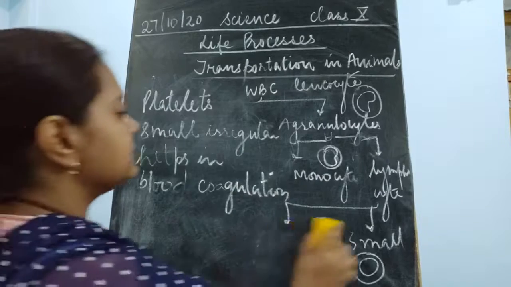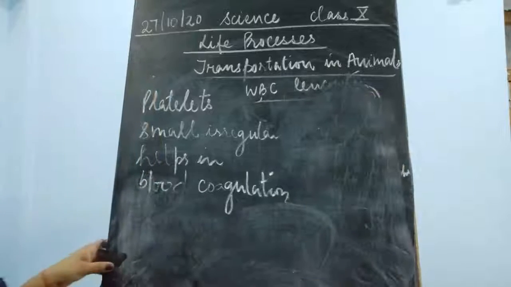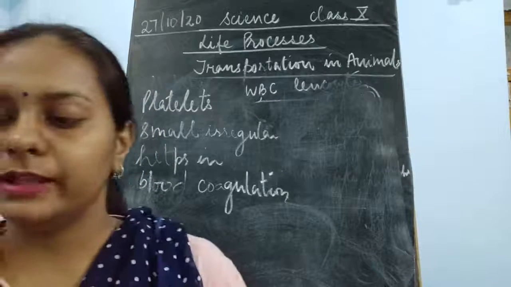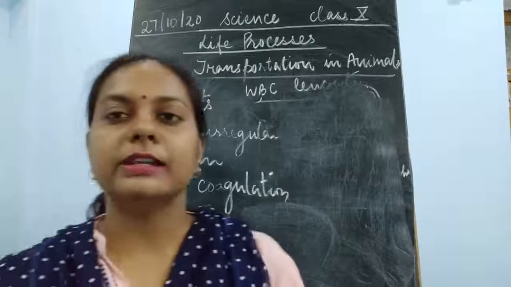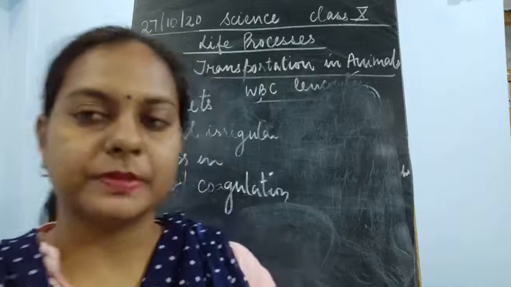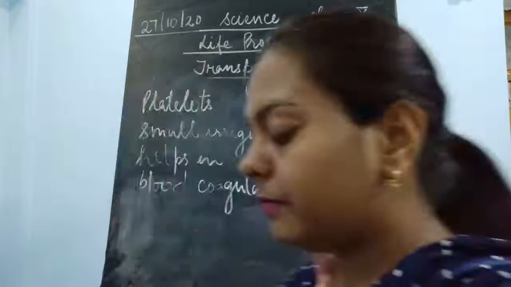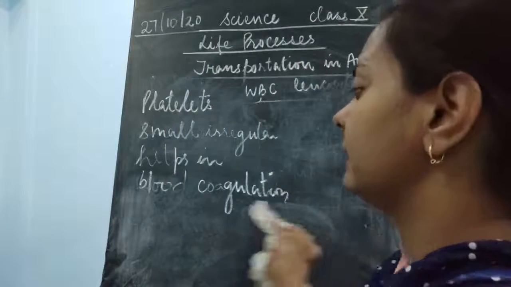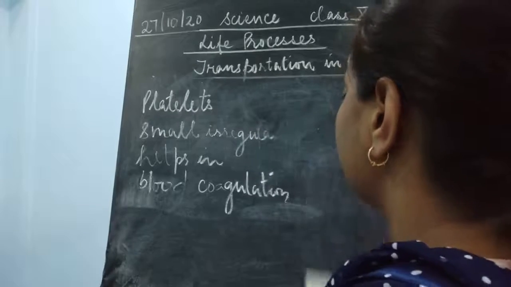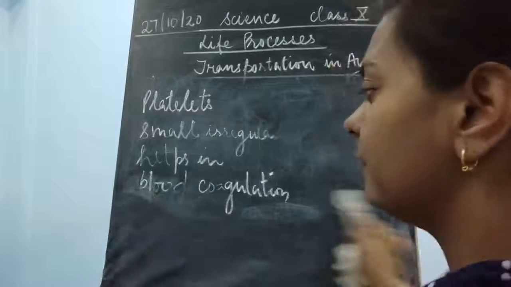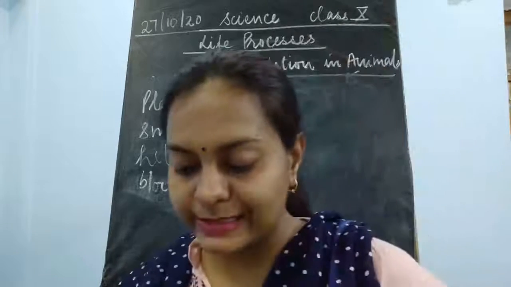Okay. Now what is this blood coagulation, children? Blood coagulation is a process: when we get hurt, when we get a cut somewhere and the blood is oozing out, after some time you see that the blood stops flowing. Why does this happen? This happens because of the presence of platelets in our body. Platelets help the blood to stop flowing. How is this done? This is done because of certain proteins which are present.